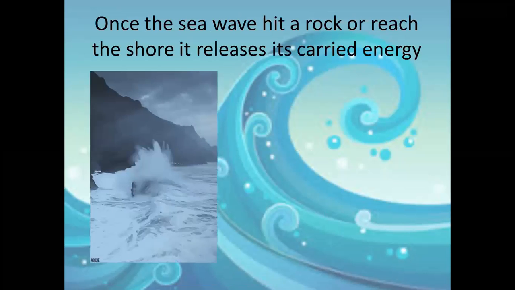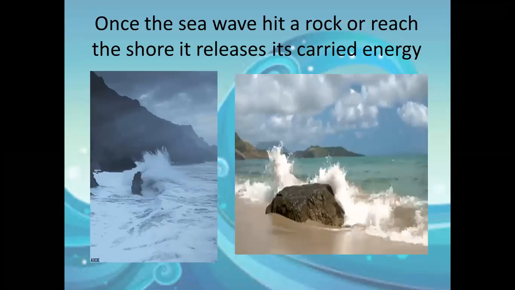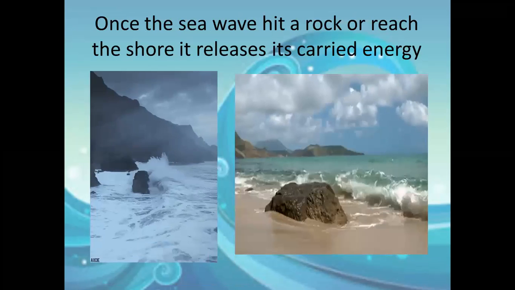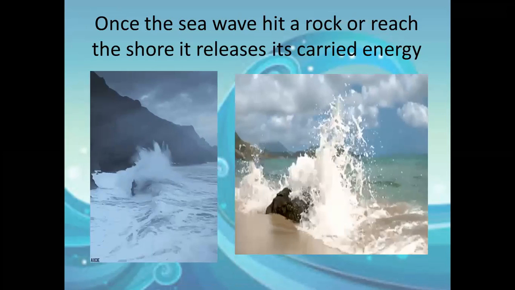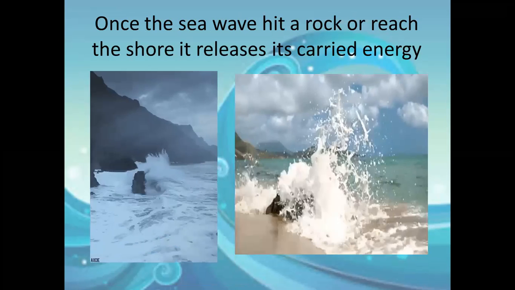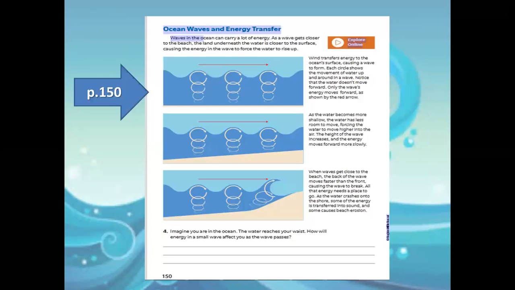Once the sea waves that carry the wind energy hit a large rock or hit the shore, they release their carried energy. Can you see how energy is released once the wave hits the rock? This is the change in the shape of the wave due to the energy being released. On page 150, we can find the shape of the sea waves at first, rolling and rolling and rolling till they reach the shore and hit it, and the energy is released.